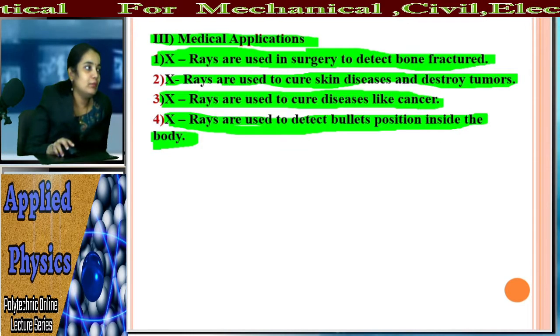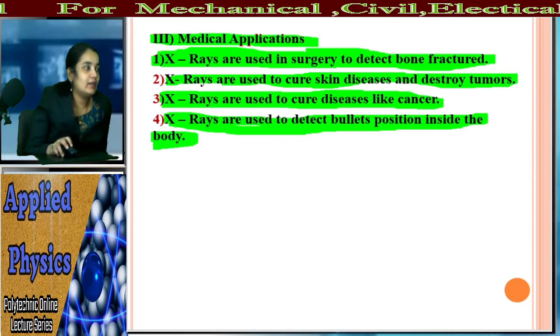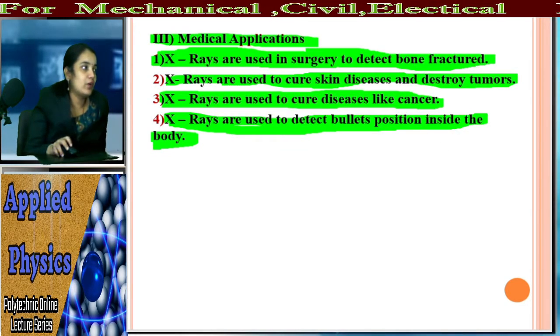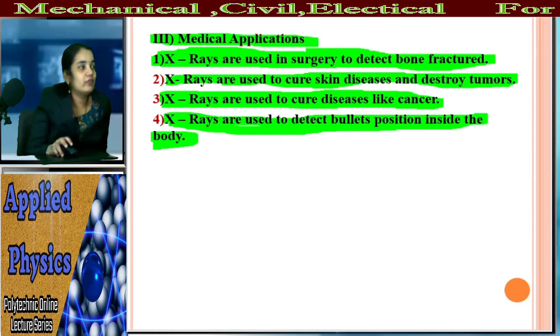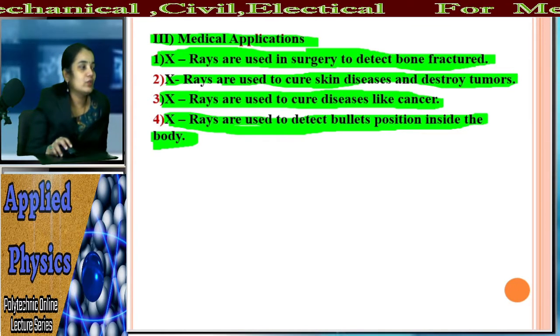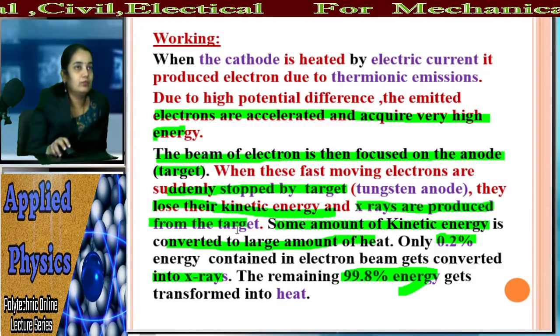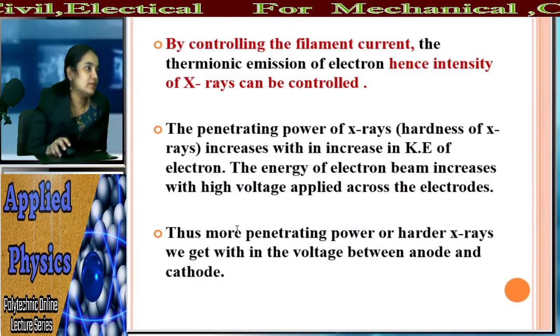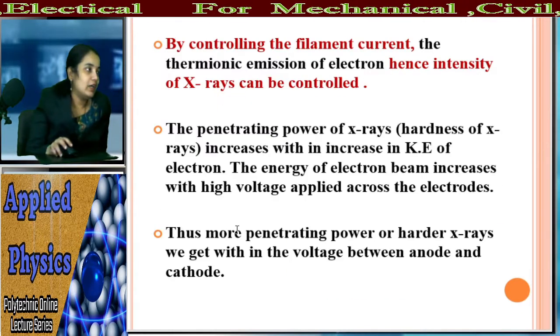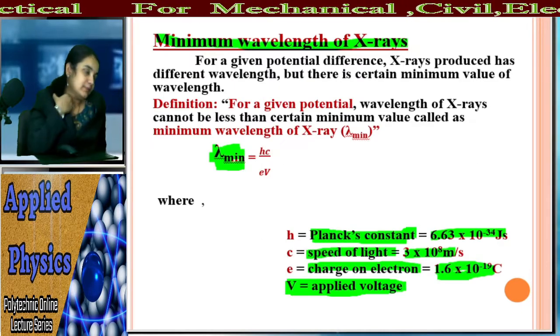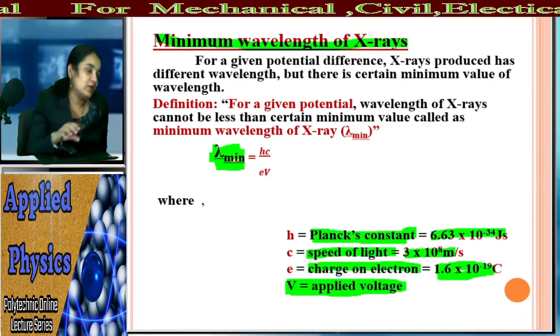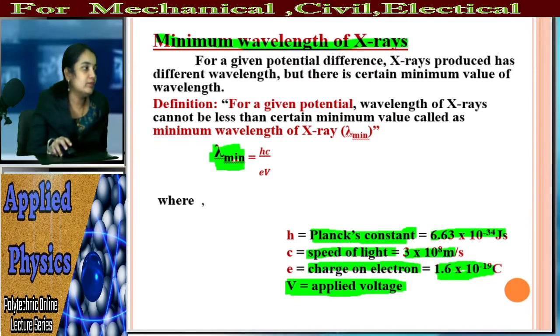What are the important factors that we have studied? The production of X-ray, definition of X-ray, origin of X-ray. We have studied the properties of X-ray, and also the important formula, that is the minimum wavelength of X-ray. Next we studied the applications.